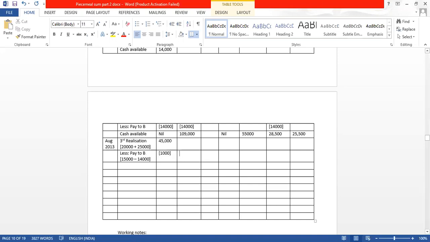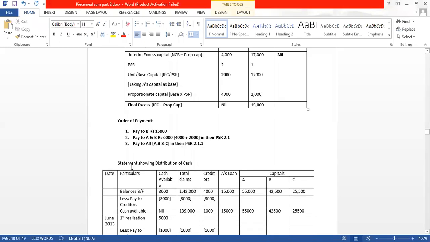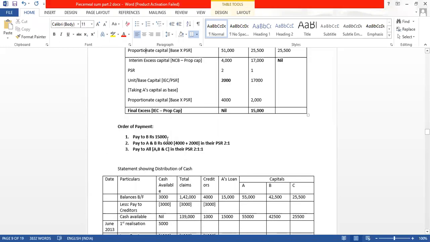So our claims will reduce by 1,000, and B's capital is also reduced by 1,000. Now how much cash is left? Cash available now is 44,000. Now whom to pay? Go to the order of payment. 6,000 has to be paid to A and B.